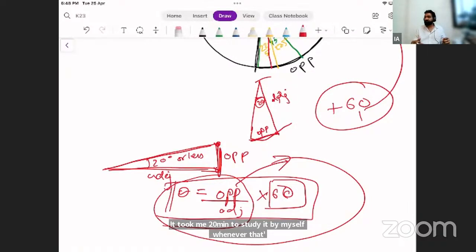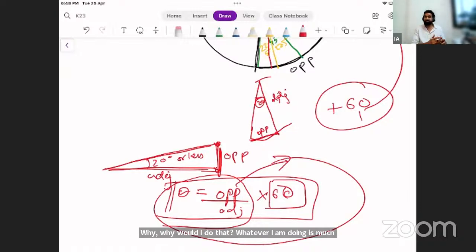How do I remember? Because it was one of those cases where I realized, okay, so there's a connectivity in everything. Of course, there is. That's what you do in exams. You connect what you have studied. That is aviation for you. When will you understand? Do you think I'm teaching you something that is non-aviation? Why would I do that? Whatever I'm doing is much more at core with other people. If you look into the strategies, if you look into the quality, that is more business. This is more how it is supposed to be.